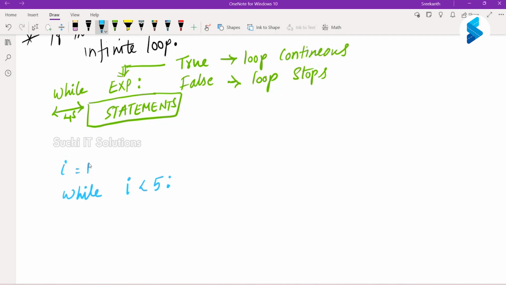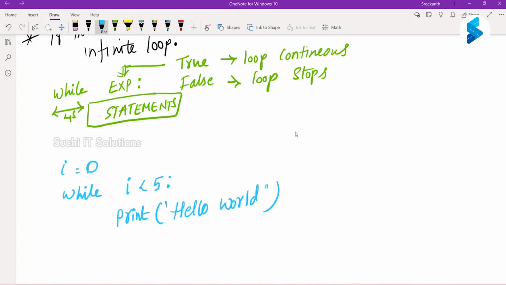Okay, then I'll start i with 0. While i is less than 5, print hello world.